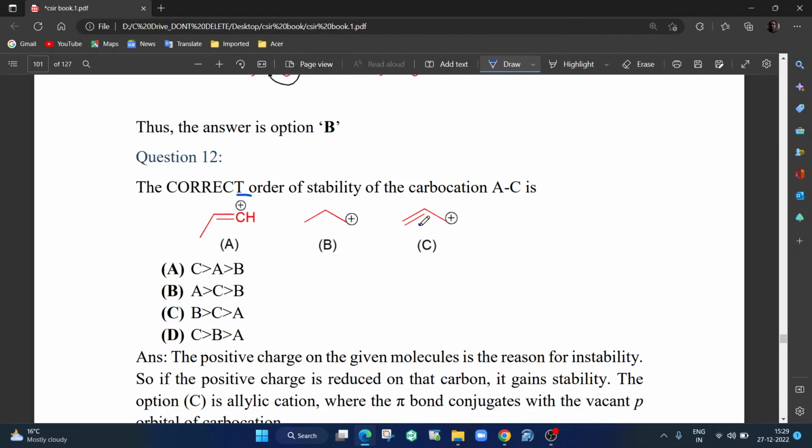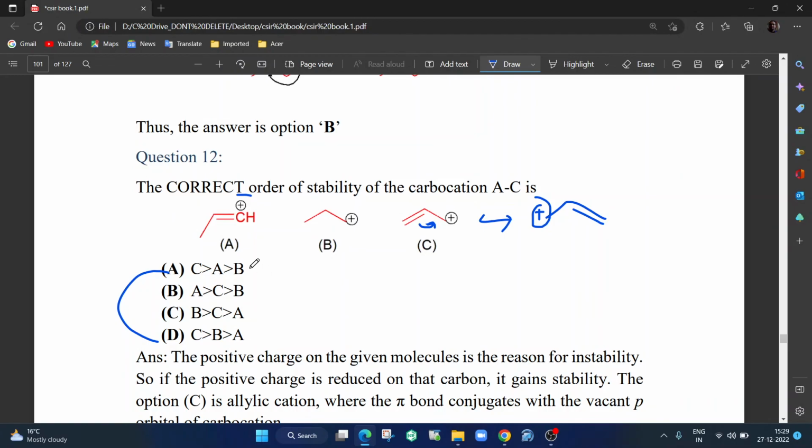If I draw the canonical structure, I get something like this. That means each carbon is having just half positive charge, so it is much delocalized. So allylic will be more stable, no doubt about it. So C should be highest. So very clearly the answer can be either C, D or A. It cannot be B or C.